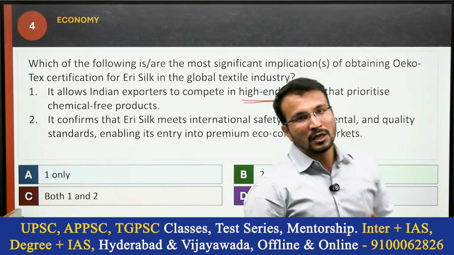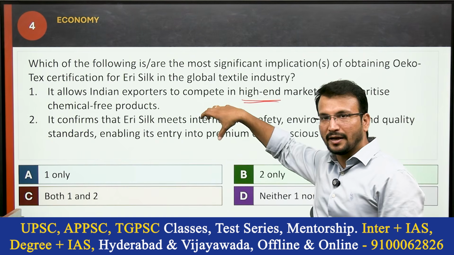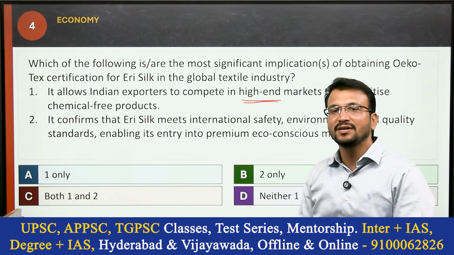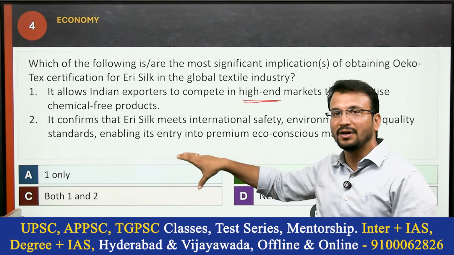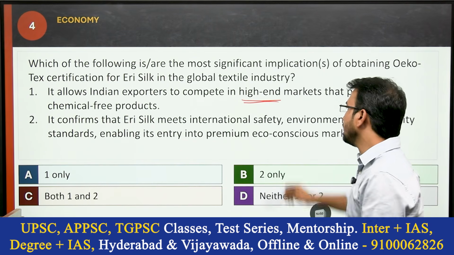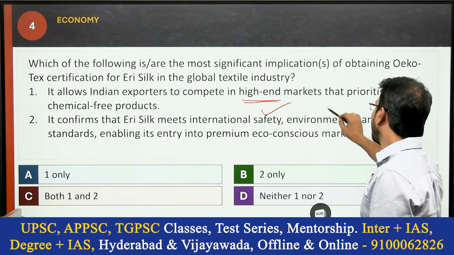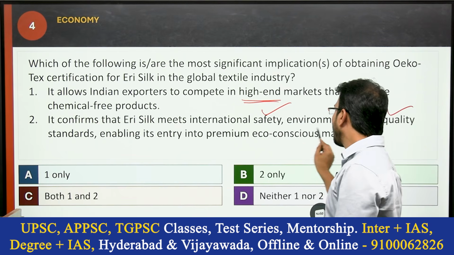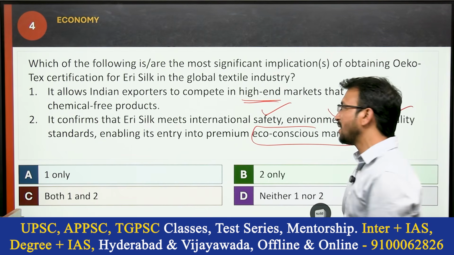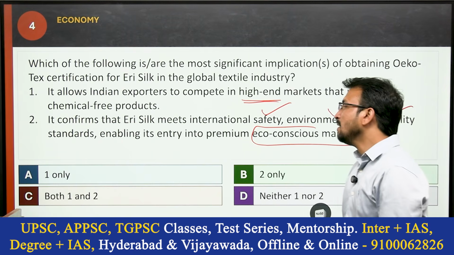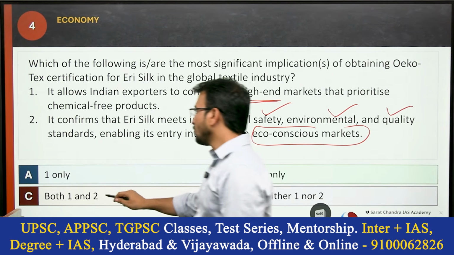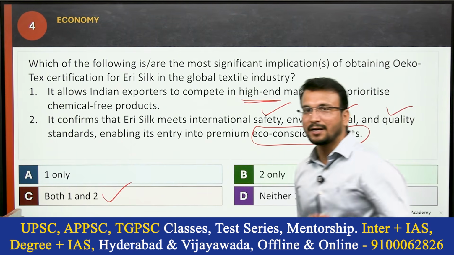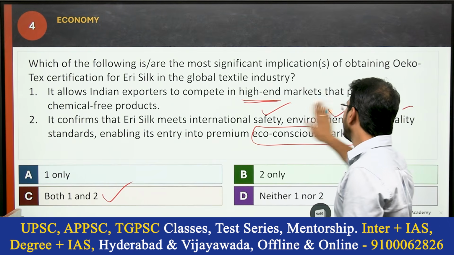Why? Because the OEKO-TEX certification itself is given to chemical-free products. So it meets international safety, environmental and quality standards, enabling entry into eco-conscious markets. So both statements are correct. Let's see. Option C is the correct answer. Both 1 and 2 are correct. Option C is correct for this question.